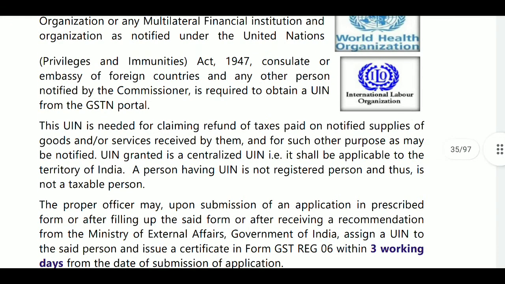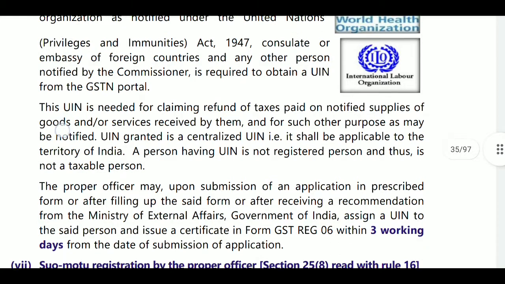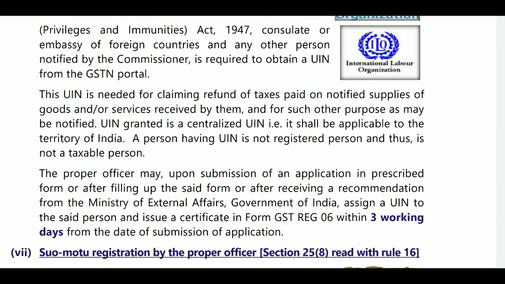Next, UIN granted is centralized, that is, it shall be applicable to the whole territory of India. A person having a UIN is not a registered person and thus is not a taxable person. He does not pay any tax. He will only claim the ITC whatever is there in his registration.